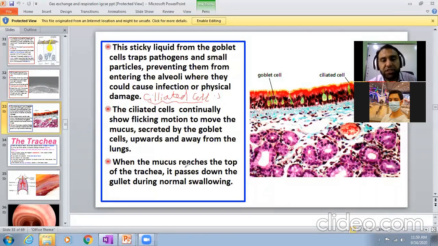When the mucus reaches the top of the trachea, it passes down the gullet during normal swallowing, where it enters your digestive system. Am I clear? So please write these two, note it down in your notebook.